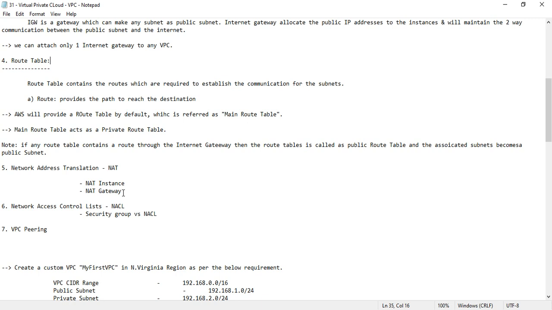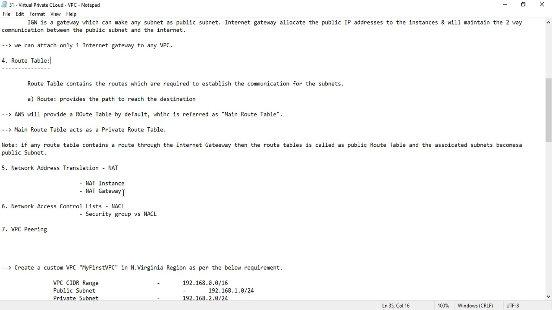What is the purpose of a NAT gateway? A NAT gateway lets the resources created in the private route table access the internet, and it only allows outward traffic. From the instance it will be able to access the internet, but if anybody wants to access the instance from outside of the network, they can't. It will never allow inward traffic.